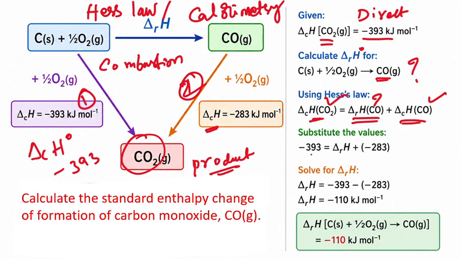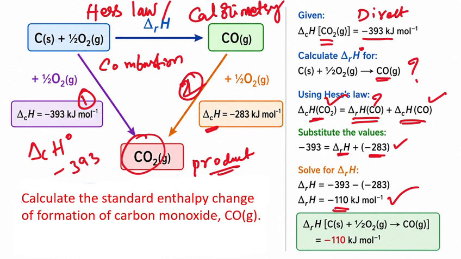Now substitute the values. Minus 393 equals the enthalpy of formation of carbon monoxide plus the standard enthalpy of combustion of carbon monoxide. Then if you solve this, you get the value of the standard enthalpy of formation of carbon monoxide as minus 110 kilojoules per mole.